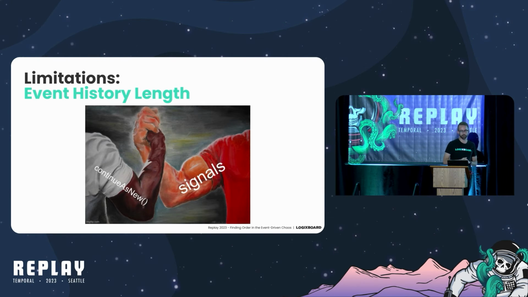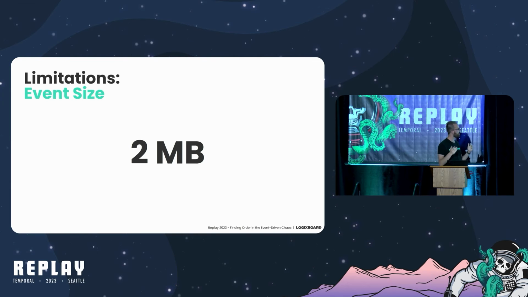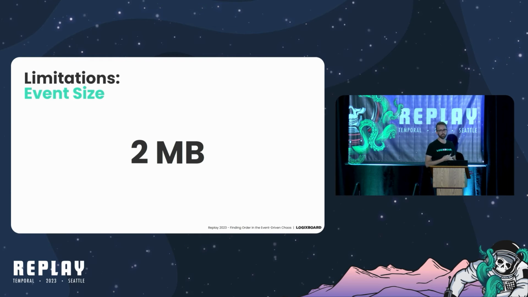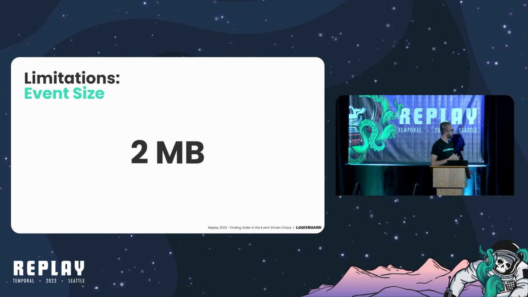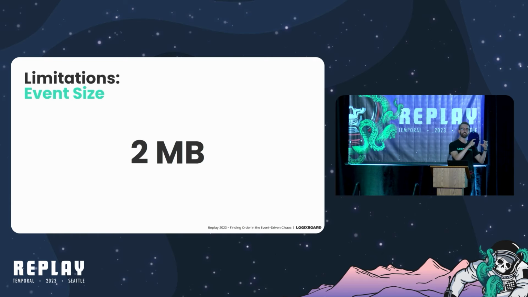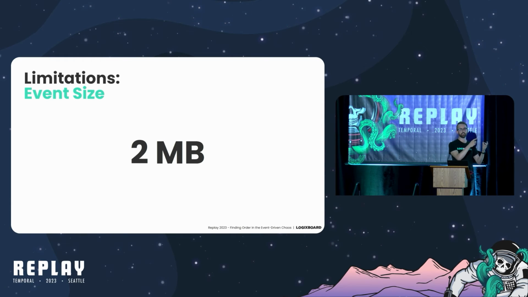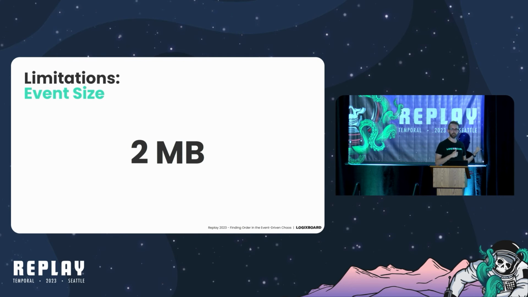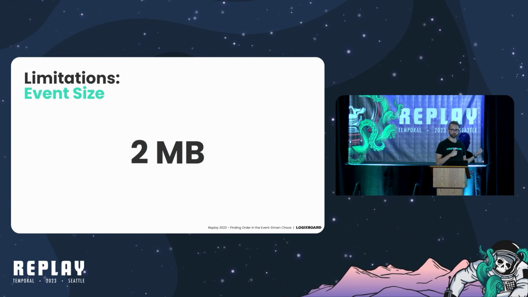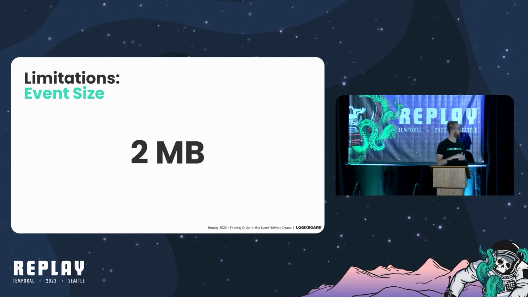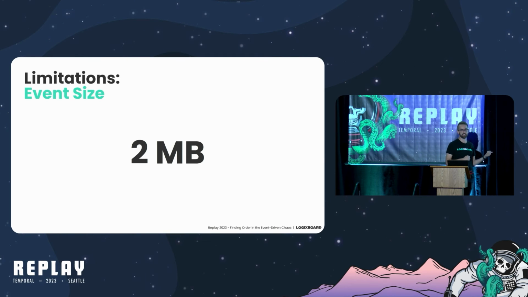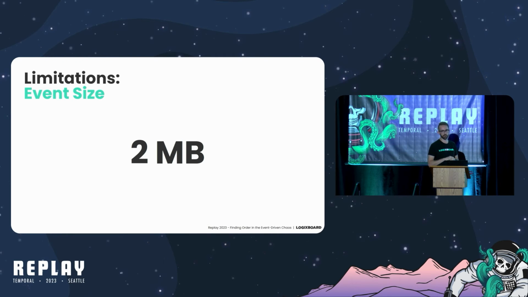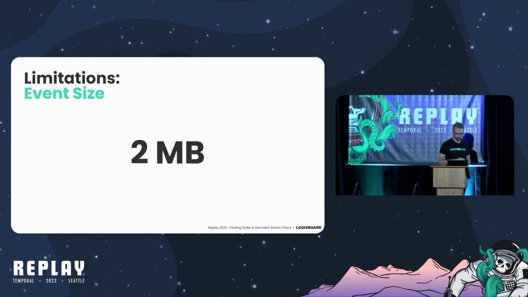Okay, and then the final thing worth mentioning is the Temporal event size limit, 2 megabytes, 4 megabytes, whatever the number, depending on how your Temporal server is configured, there is an event size limit. And so when you continue as new, passing in that initial queue to initialize the next execution, you do have to be mindful of this. You can get around this with codecs, and I don't remember what Temporal calls them, but you can get around this by basically storing the queue somewhere, for example, in S3, like the Datadog talk earlier today, but it's something you have to consider as well.